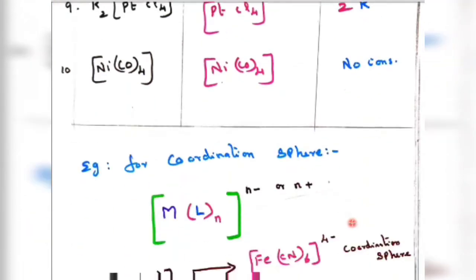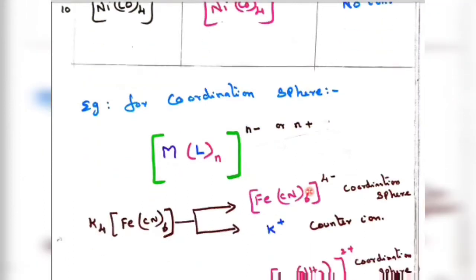Then for a coordination sphere, we can write, within a square bracket, the central metal atom connected with the ligand n times. Next, the charge is written as n minus, the number first followed by the sign: number and then positive sign, or number and then negative sign. This is the rule of writing the charge of the complex.